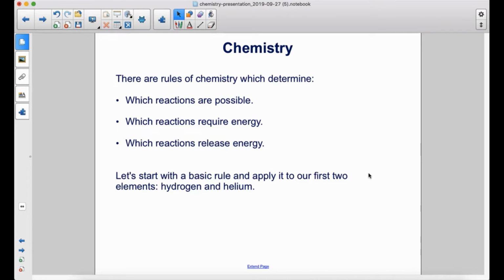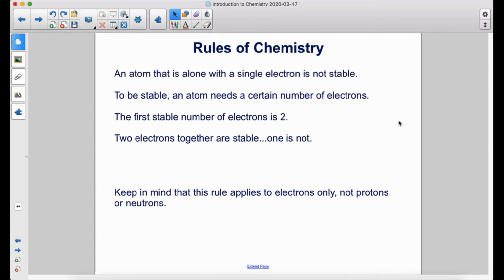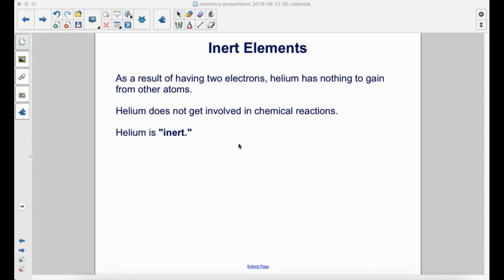Let's start with a basic rule and apply it to our first two elements, hydrogen and helium. An atom that is alone with a single electron is not stable. To be stable, an atom needs a certain number of electrons. The first stable number of electrons is 2. 2 electrons together are stable. 1 is not. Keep in mind that this rule applies to electrons only, not protons or neutrons. As a result of having 2 electrons, helium has nothing to gain from other atoms. Helium does not get involved in chemical reactions. Helium is inert.